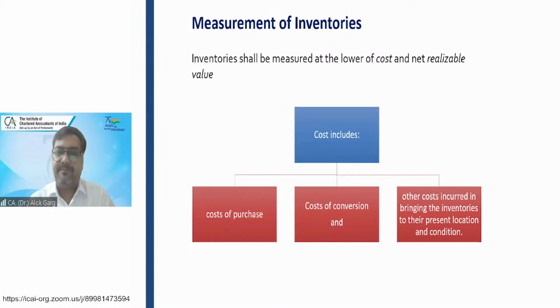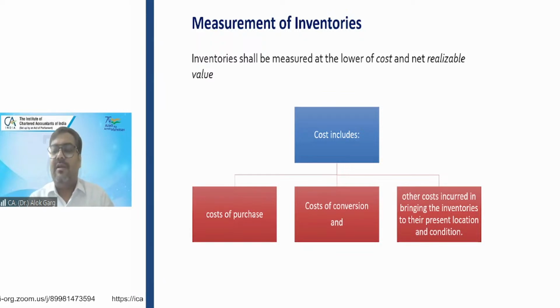For example, if you are in the manufacturing of whiskey or liquor, let's say, for whiskey, it requires a long gestation period. It requires a lot of storage, right?